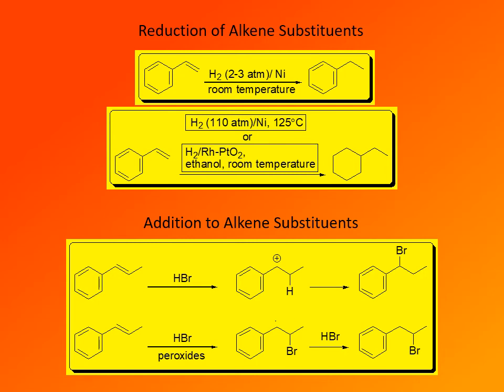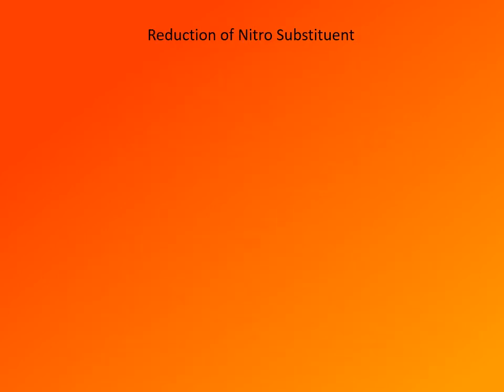That results in formation of the more stable benzylic carbocation, and then that carbocation reacts with the nucleophile, the bromide anion, to give the corresponding benzylic bromide. In the presence of peroxides, of course, the regioselectivity is opposite, because addition of bromine occurs first, and that gives the more stable benzylic free radical, which then combines with hydrogen to give the corresponding product.